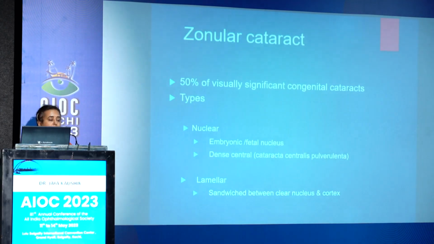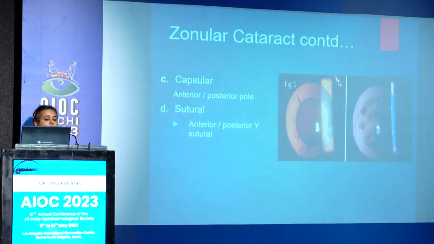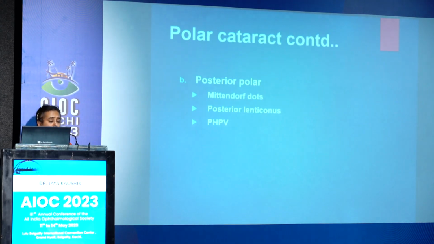These can be zonular, approximately 50% of visually significant congenital cataract. It may be nuclear, lamellar, zonular, capsular, or sutural. So coming on to the polar cataract, the anterior polar cataract is usually associated with persistent pupillary membrane or anterior lenticonus or Peters anomaly or aniridia. Posterior polar cataract may be associated with Mittendorf dots, posterior lenticonus, or PHPV.